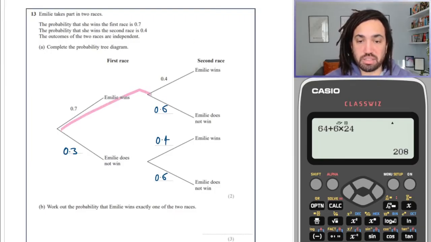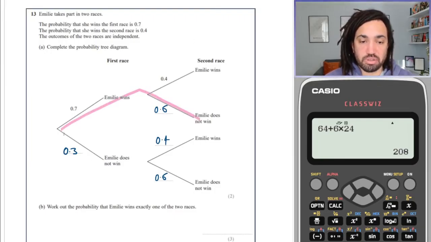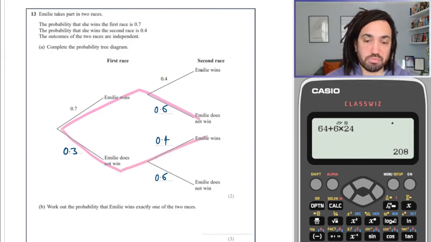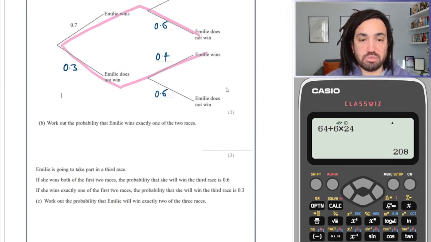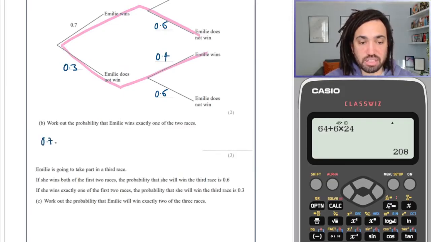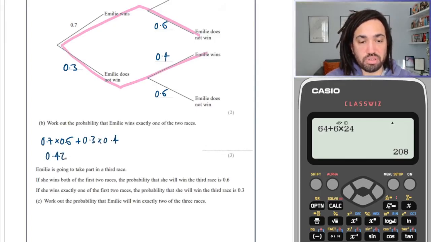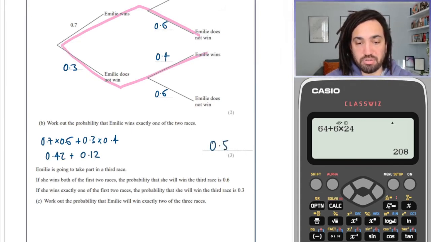Okay, so we've done a question like this already. You times those, because that's winning one, and that is the other way you can win one. And we add up anything which gives us success. So this branch here gives us success, and so does this branch. So this will be 0.42, and that will be 0.12. So add them together gives 0.54.